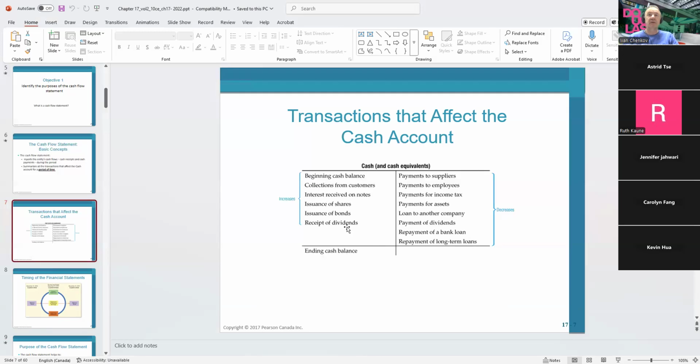And at the end, we're going to see which one is higher: the cash that's coming in or the cash that's going out. If the increase is higher than the decrease, we're going to end up with a debit ending balance. That's the preferable situation.